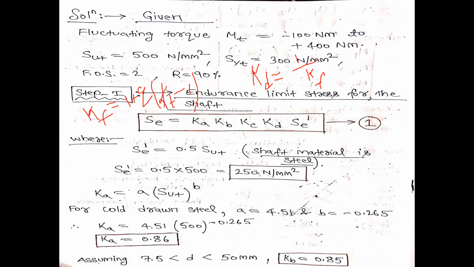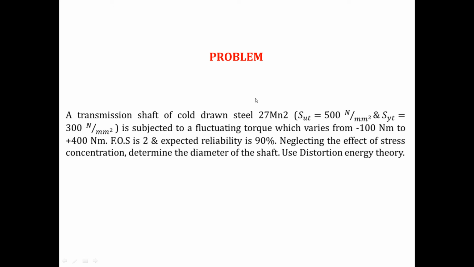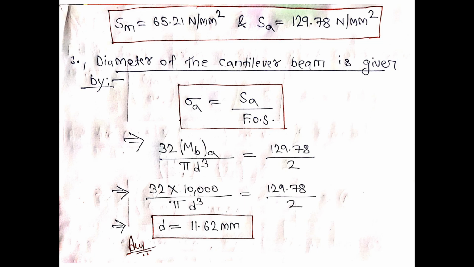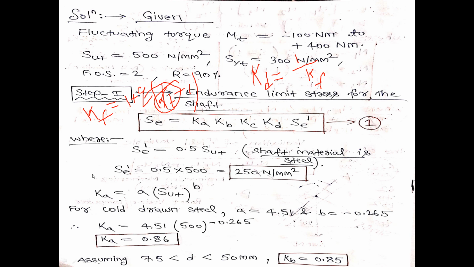Since Kt is coming in the equation of Kf, when you take the reciprocal of Kf you get Kd. But if you read the problem carefully, it is written to neglect the effect of stress concentration. That means you will not take the stress concentration factor into account. So Kf will not come, and Kd will also not come. So I will not take Kd.